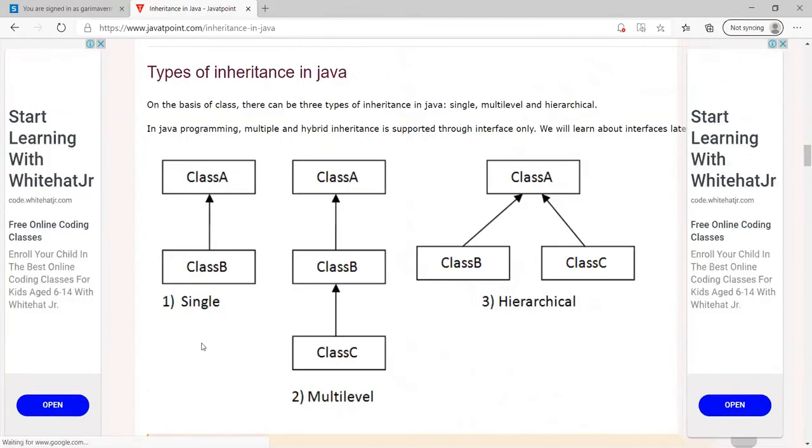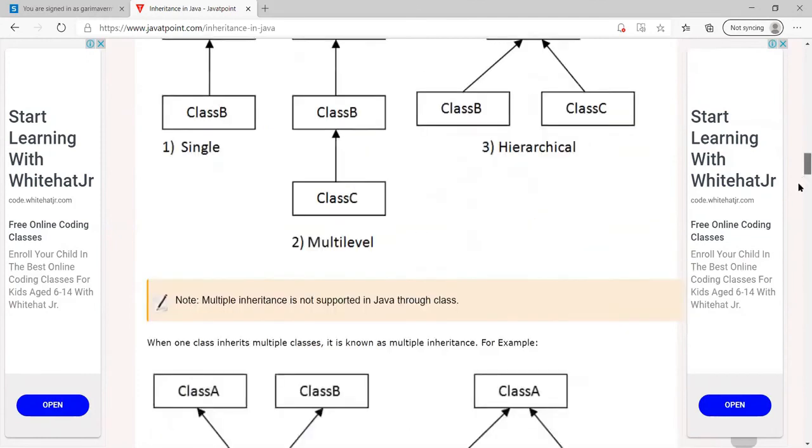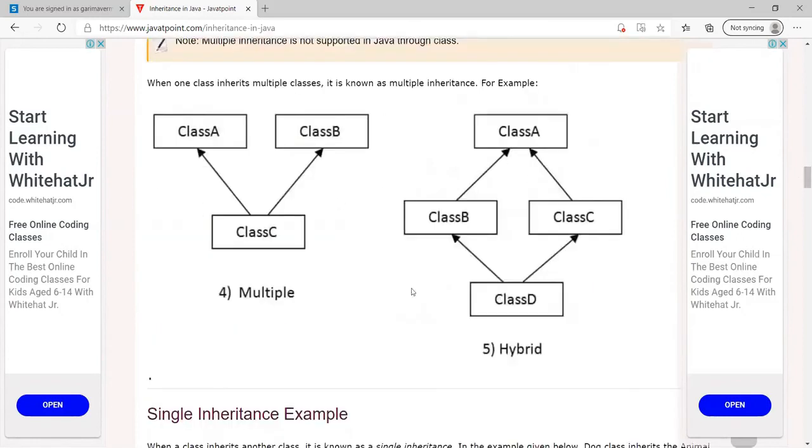Single inheritance can be implemented directly in Java. Multi-level inheritance we have already seen can be implemented directly in Java. And hierarchical inheritance can also be implemented directly in Java. But these two types of inheritance you cannot implement directly in Java using the extends keyword. For that, we require an extra concept that is called interface. So this is all about inheritance.